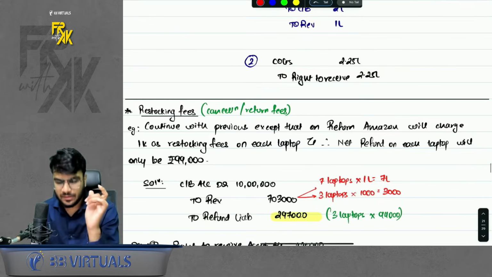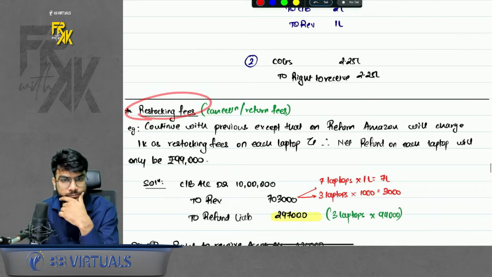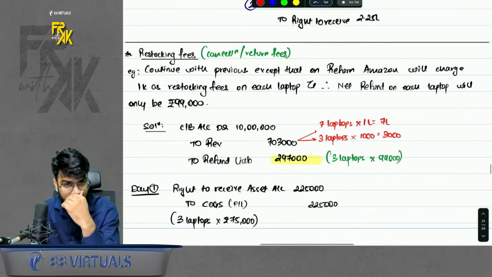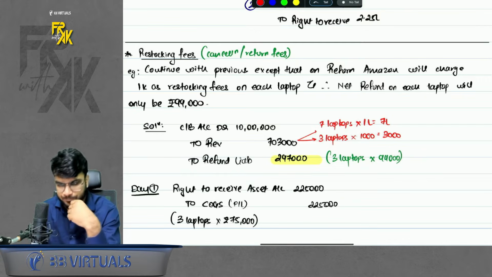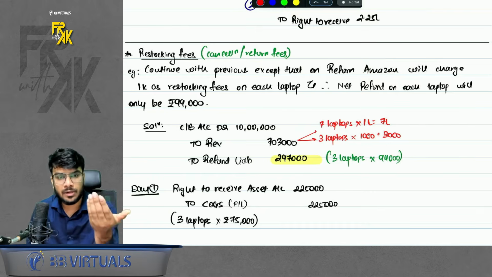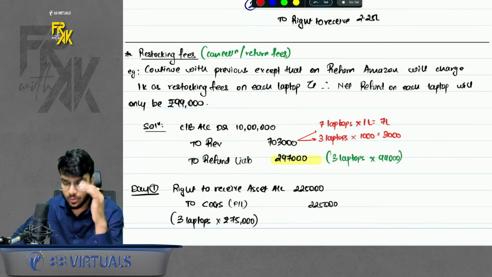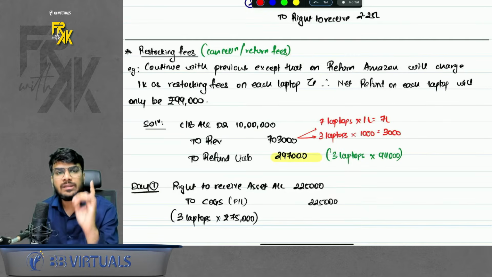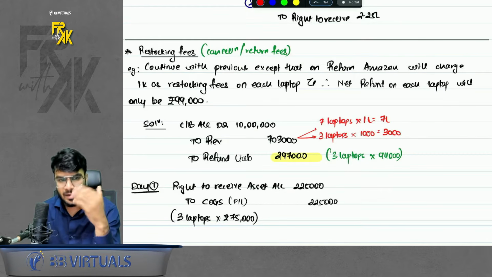A interlink point with this is restocking fees. What is the meaning of restocking fees? It means whenever you make a sale, for example, Amazon makes a sale with a right to return. Amazon tells one thing, that on return, Amazon will not return the full money. It will deduct 1000 for packaging and delivery fees.